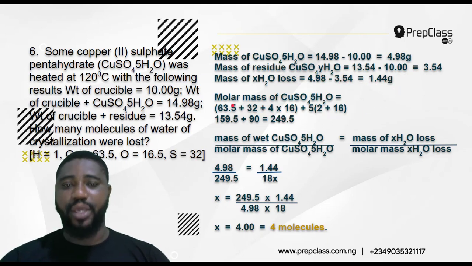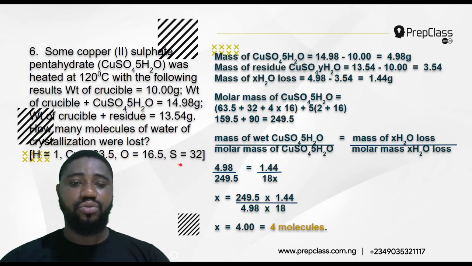Do you understand? Okay. Now, the molar mass of CuSO4.5H2O becomes Cu 65 plus S, sulfur, 32, plus oxygen, which is 16. Oxygen is 16, so that's 4 atoms of oxygen, 4 times 16, plus 5 into brackets H2O. Hydrogen is 2 times 1, which is 2, plus oxygen 16. If you add up everything, 4 times 16 will give me 64.